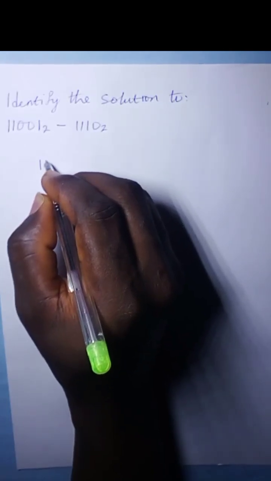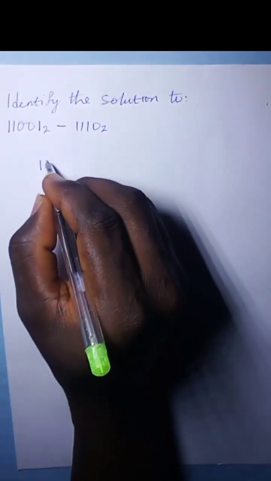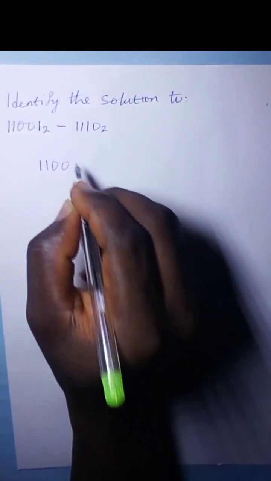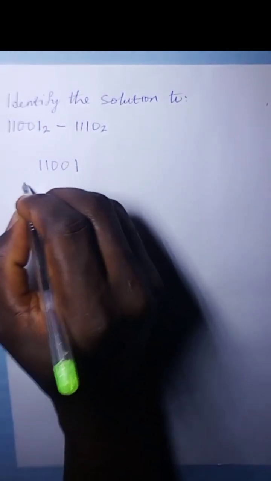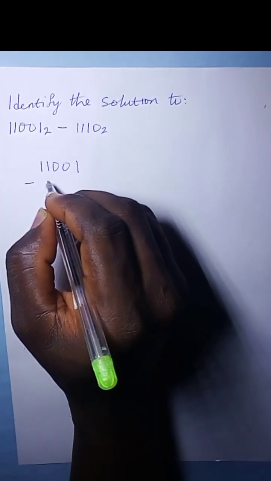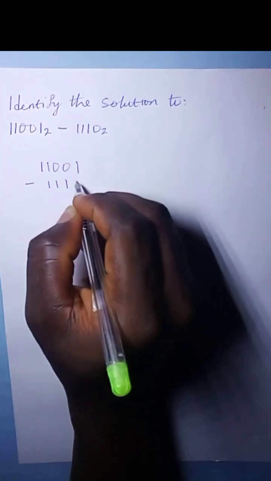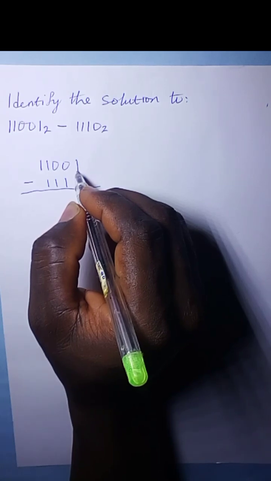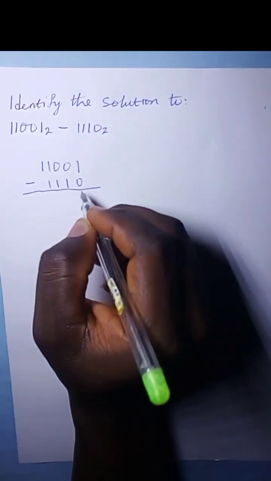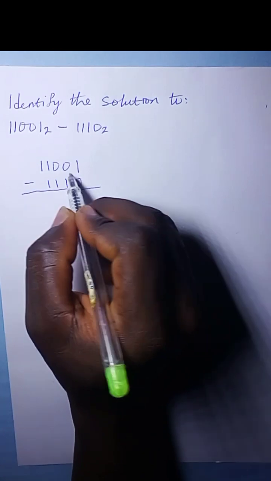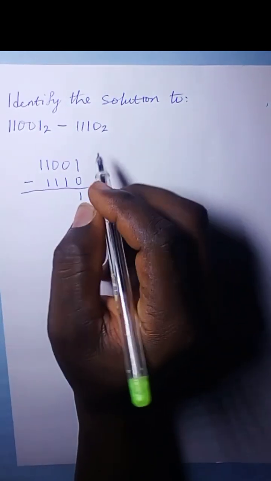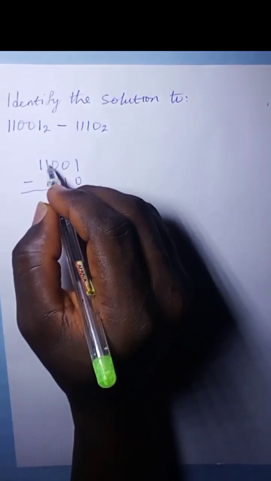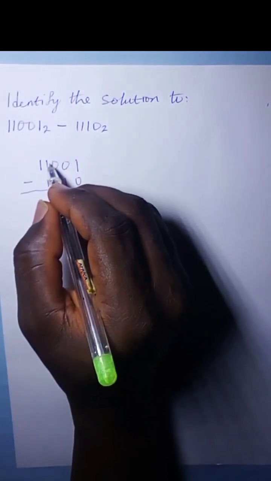the bigger number is this, so you write it down, 11001 in base 2 minus 1110 in base 2. So you start with this, you say 1 minus 0 is 1. So you say 0 minus 1 is not possible. So you're going to take this 1 and then you have 0 here left.